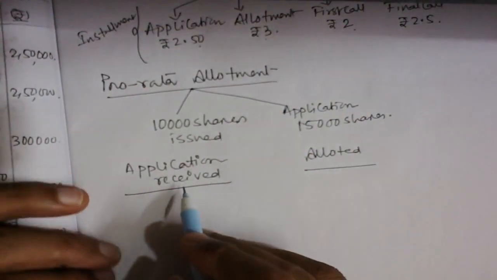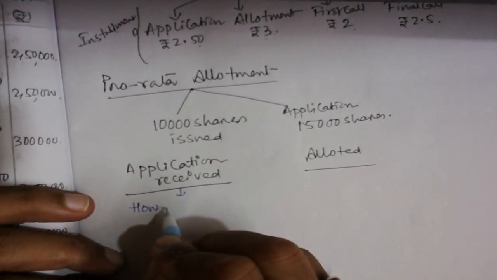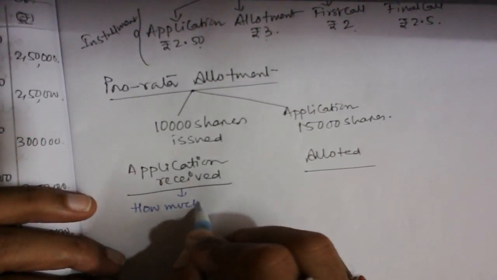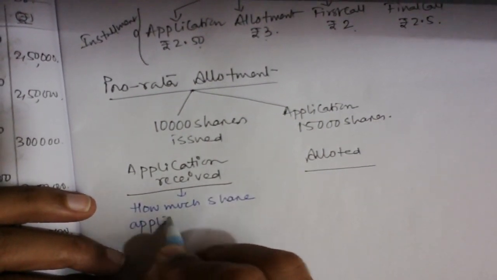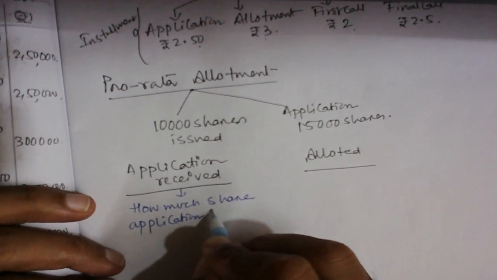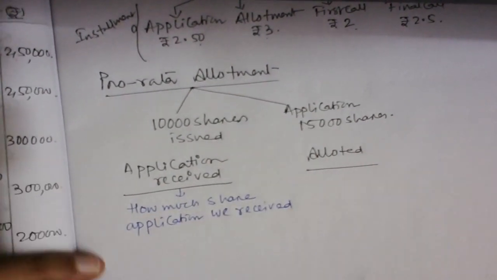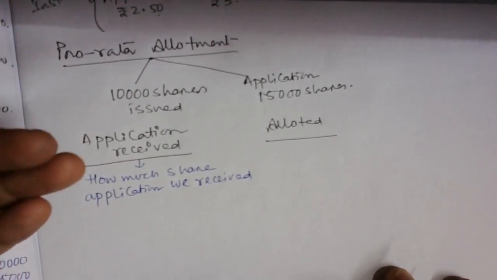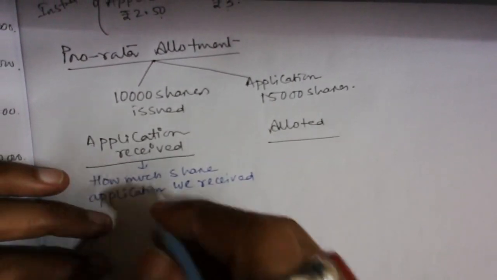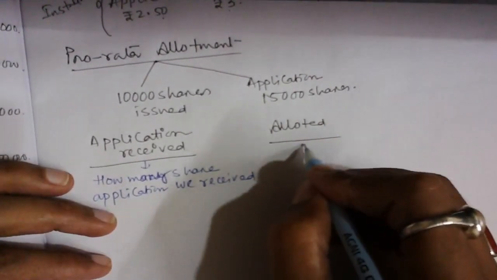Application received means for how many shares we received the application. For how many shares, you can say. That is what is called application received. And what is called allotted?